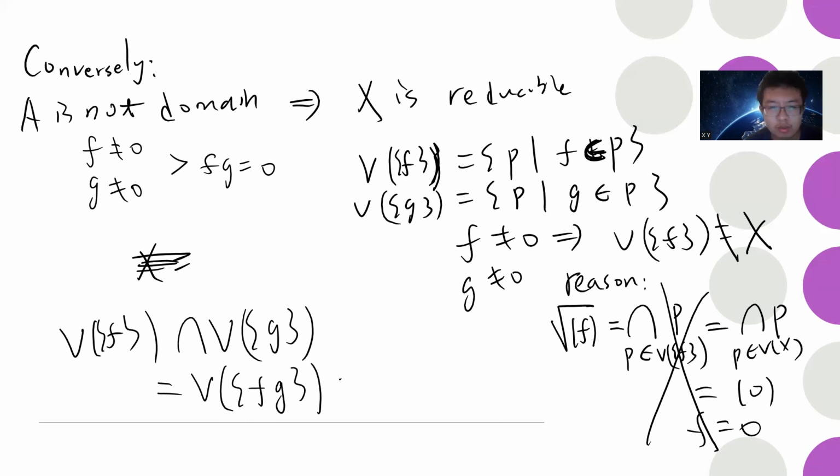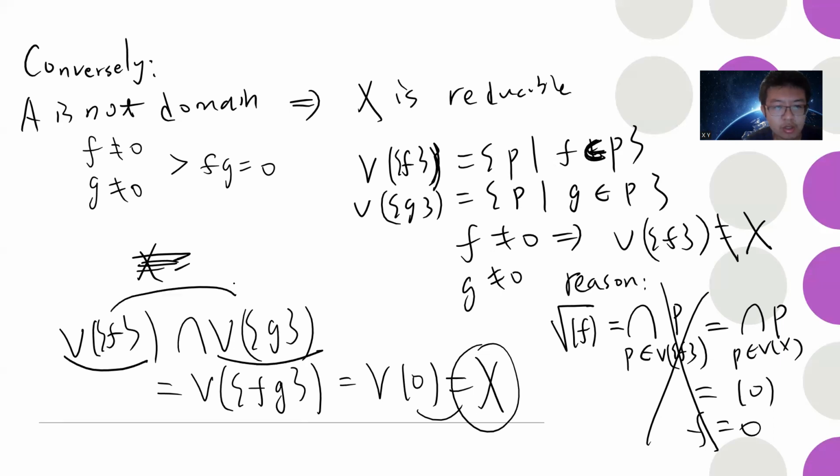But fg is 0, so you get V of 0, the vanishing set of all prime ideals containing 0, so this is X. Okay, so this tells you that X can be split into two closed subsets, which are proper. These are closed by the Zariski topology, by definition, since V of f is closed. And f is non-zero, so these are proper subsets. So you can write X as a union of two proper subsets, which proves that X is reducible.